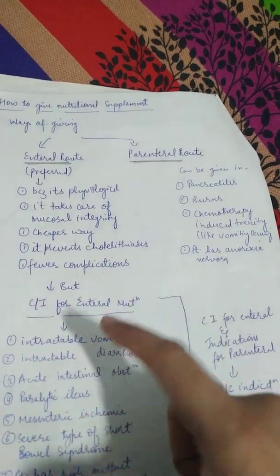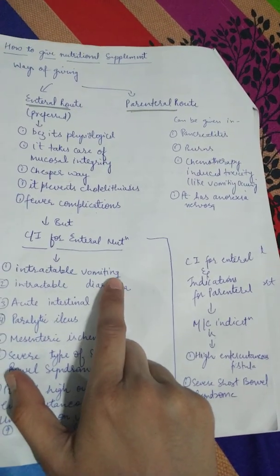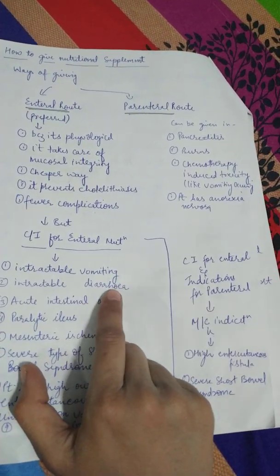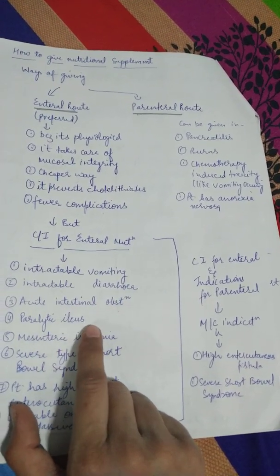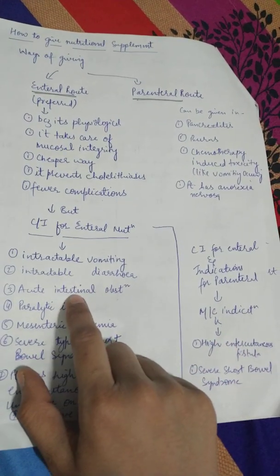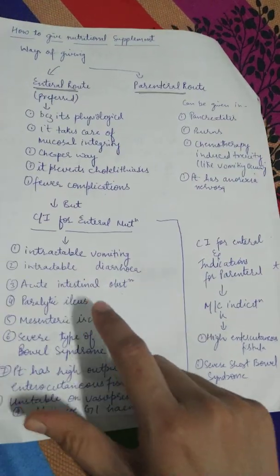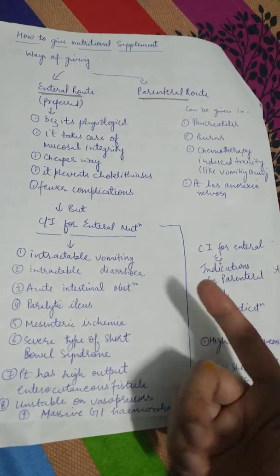But there are still some contraindications for enteral nutrition. They are: if the vomiting of the patient is not stopping, intractable diarrhea, acute intestinal obstruction, paralytic ileus, mesenteric ischemia. You can very well see that if there is intestinal obstruction, why will you give food enterally? If paralytic ileus is there, why will you give food enterally?